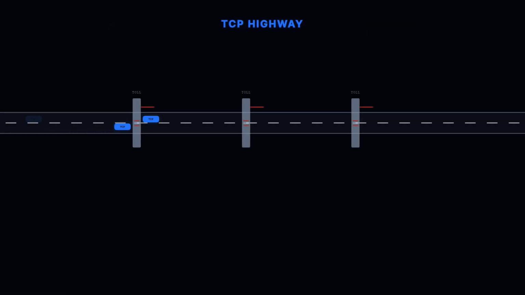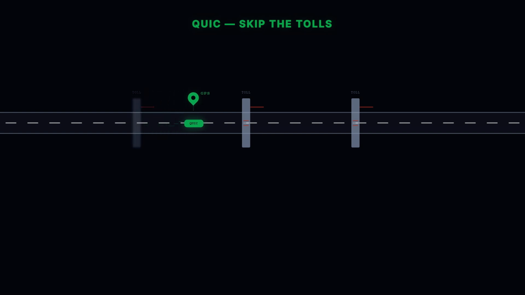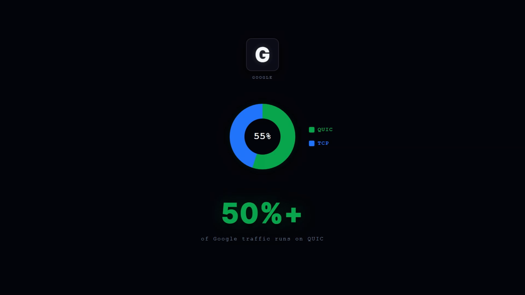Think of it like this. TCP is a paved highway with toll booths at every exit. QUIC skips the toll booths, but still gets you to the right destination because it built its own GPS. Over half the traffic to Google's servers already runs on QUIC, so which one wins?